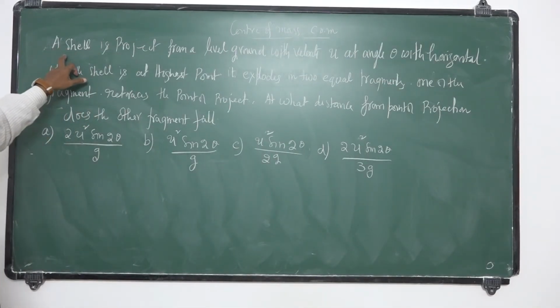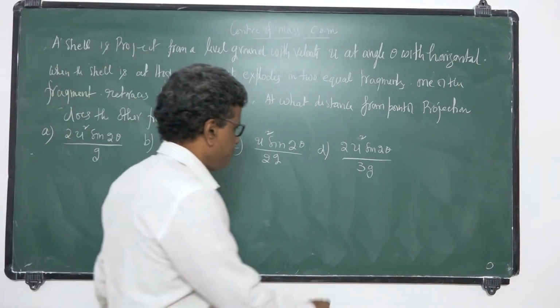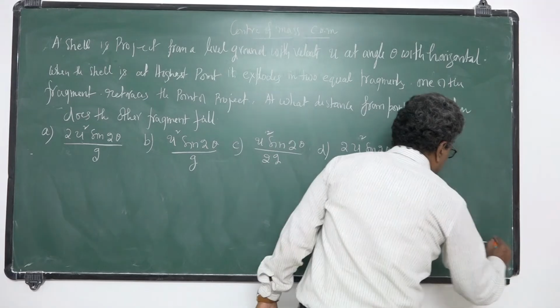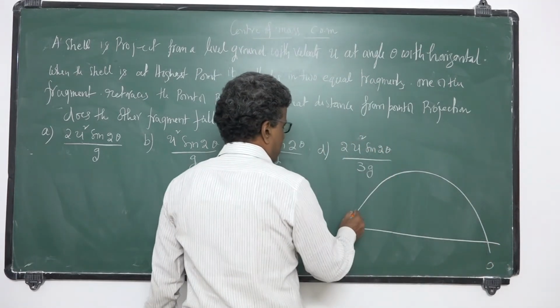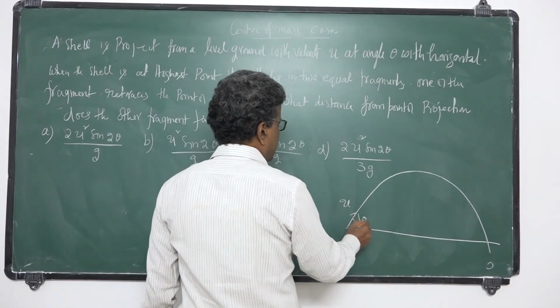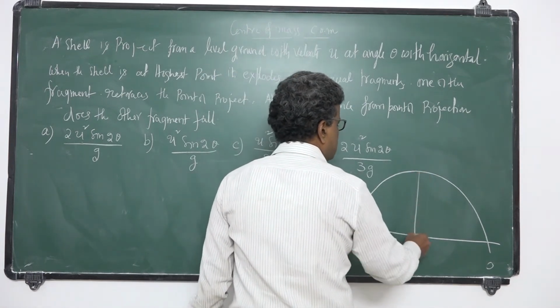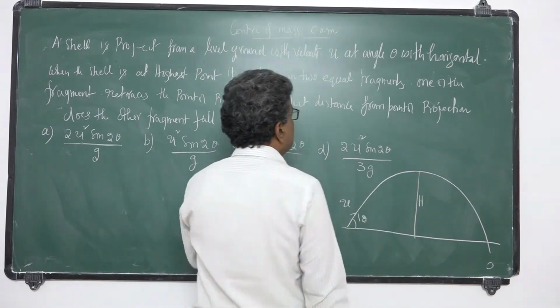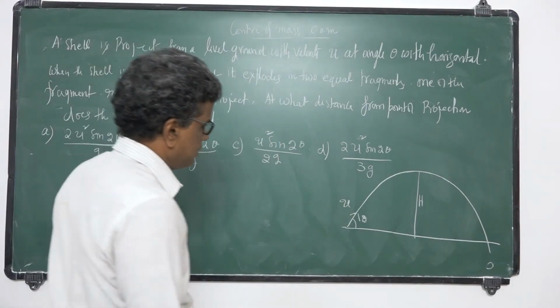A shell is projected from a level ground with initial velocity u, making an angle theta with the horizontal. At the highest point, that is the maximum height, it splits into two equal fragments.